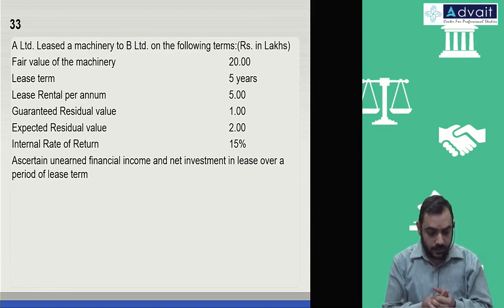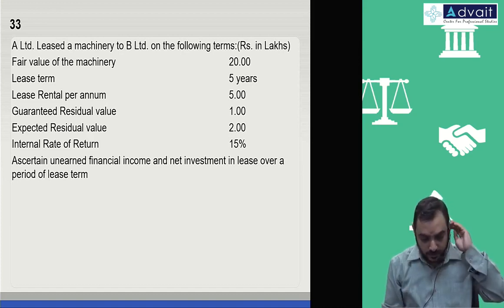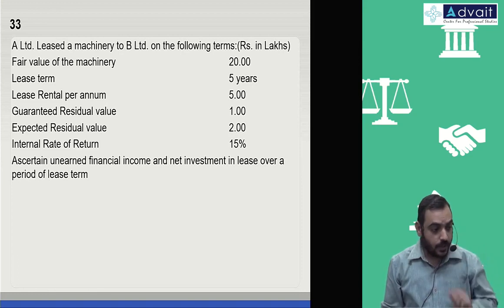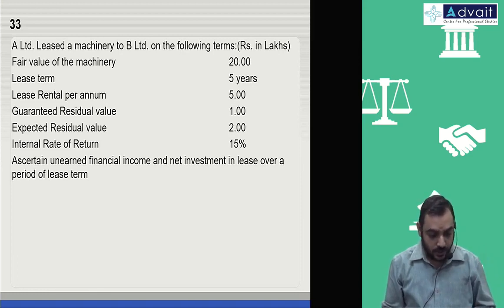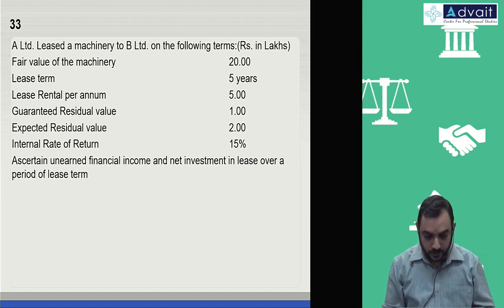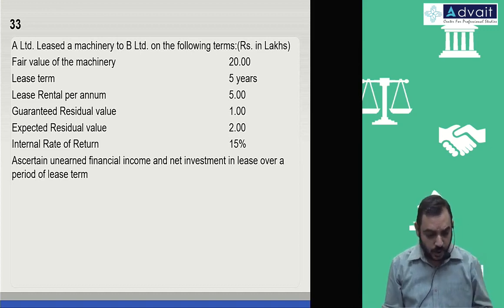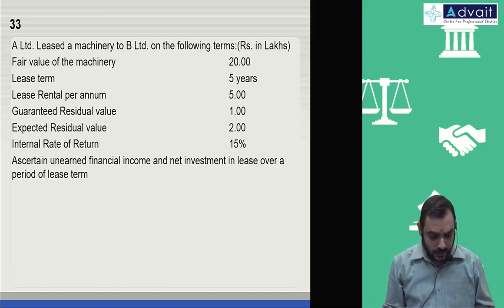A Limited leased a machinery to B Limited on the following terms: fair value of machinery, lease term, lease rental per annum, guaranteed residual value, expected residual value, internal rate of return. Ascertain unearned financial income and net investment in lease over a period of lease term. Since every year amount is same, we can use the annuity factor approach again for our quick calculation. Let us do that.